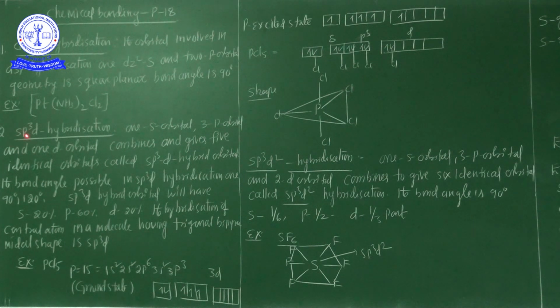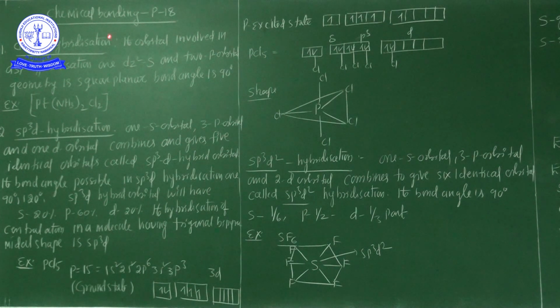Similarly, sp3d hybridization is very important from the inorganic compounds point of view. And later, how to determine the hybridization, what formulas are used, the complete information we are going to discuss in this session.